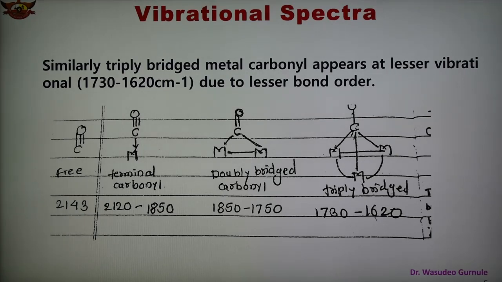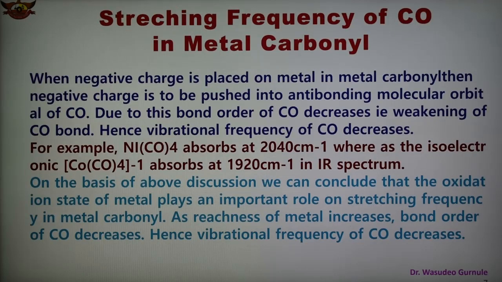So different types of bonding are there in metal carbonyl, and vibrational spectra or IR spectroscopy is useful to support the presence of these different types of bonding.